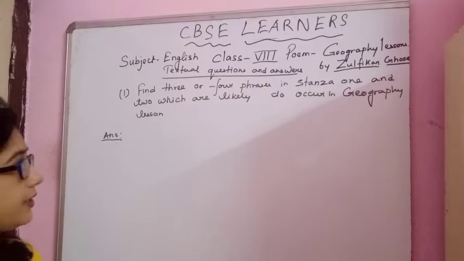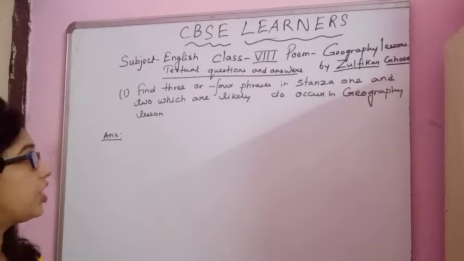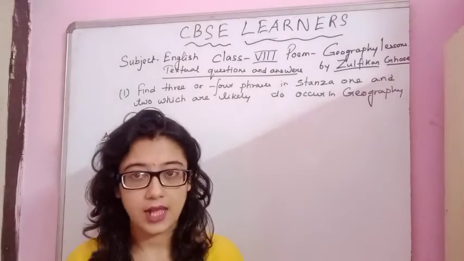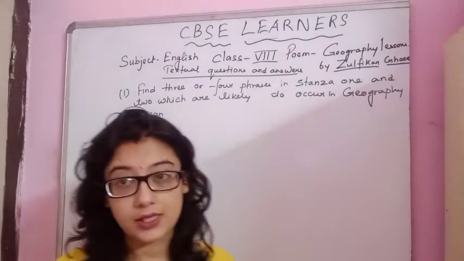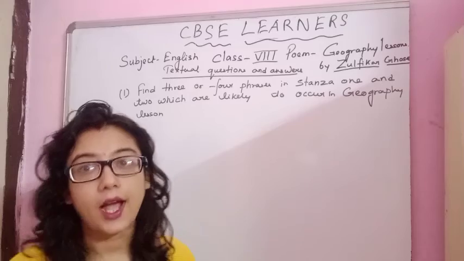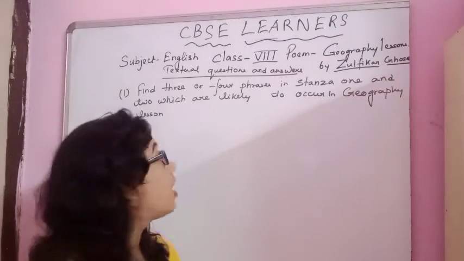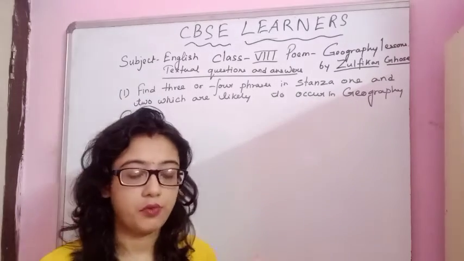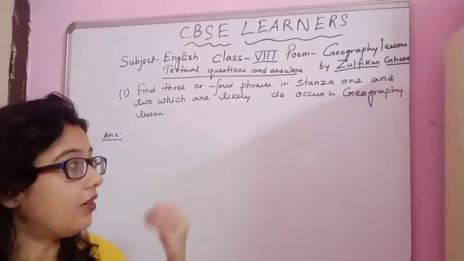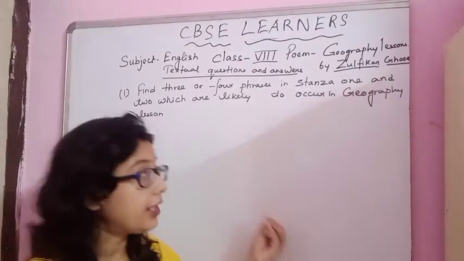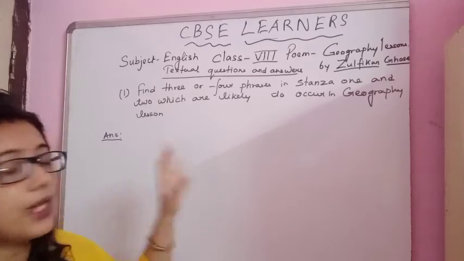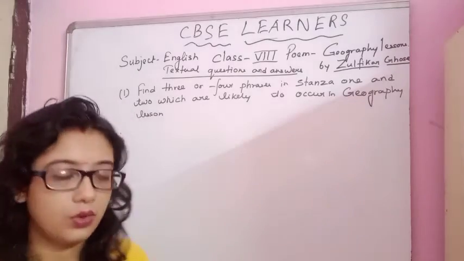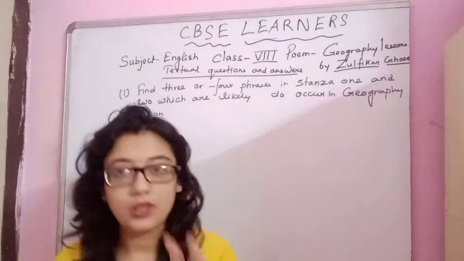Find 3 or 4 phrases in stanza 1 and 2 which are likely to occur in a geography lesson. So from the first stanza and second stanza, you have to find a few phrases which you will also find in any kind of geography lesson. Okay, geography lesson means not this chapter. When you are having the subject geography in SST, geography is actually a part of SST, isn't it? So when you read any chapter of geography, find out some words which are there in stanza 1 and 2 which are related to an actual geography lesson. Okay, so let me read both the stanzas to you.